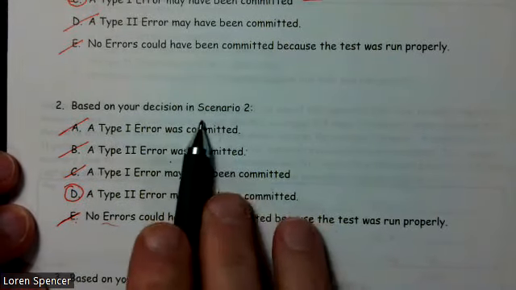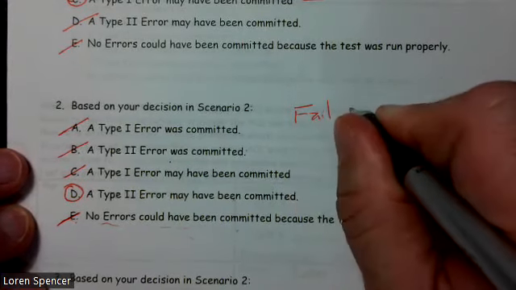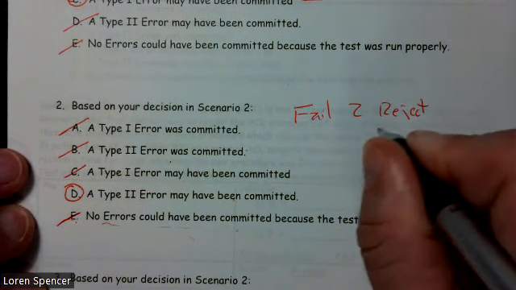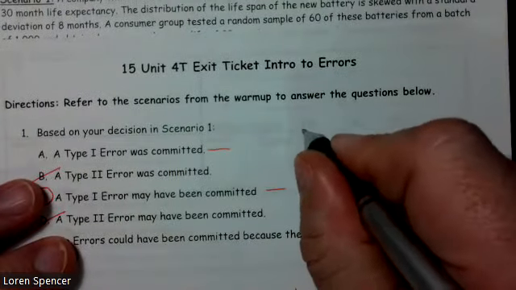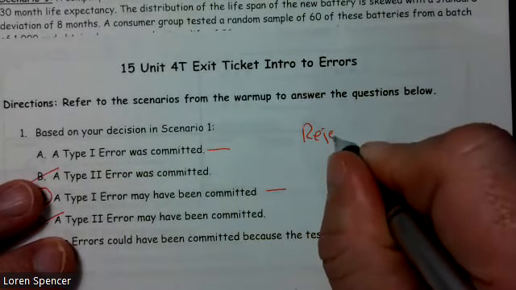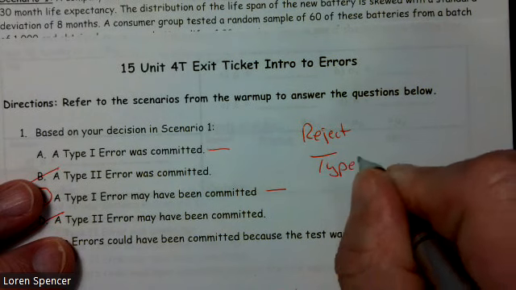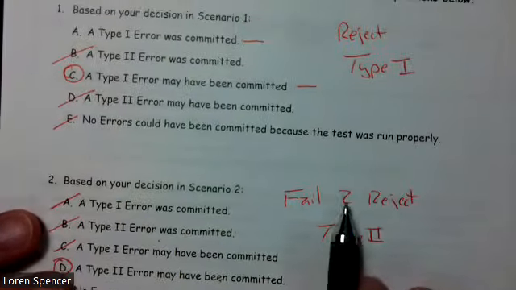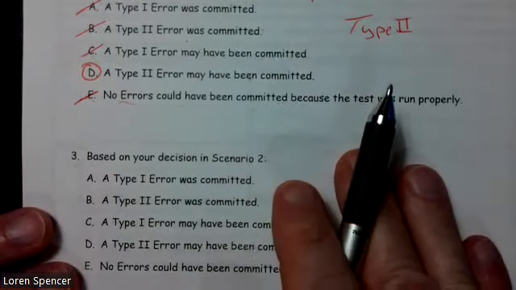But if we fail to reject, so our decision was fail to reject, and if we fail to reject, we're only looking at type 2. If we reject like we did in the first one, the only type we're looking at is type 1. If we reject, it's possible of a type 1. If we fail to reject, it's possible of a type 2. Not necessarily, could have been.